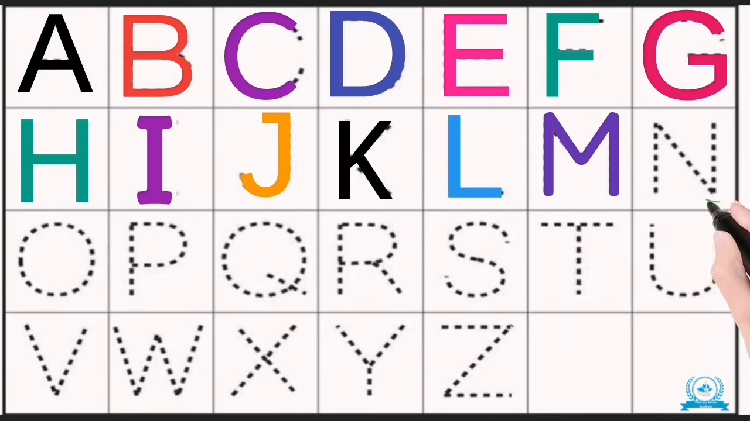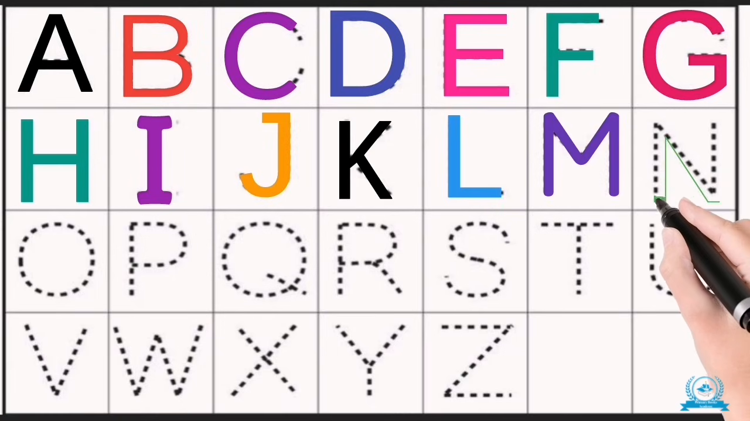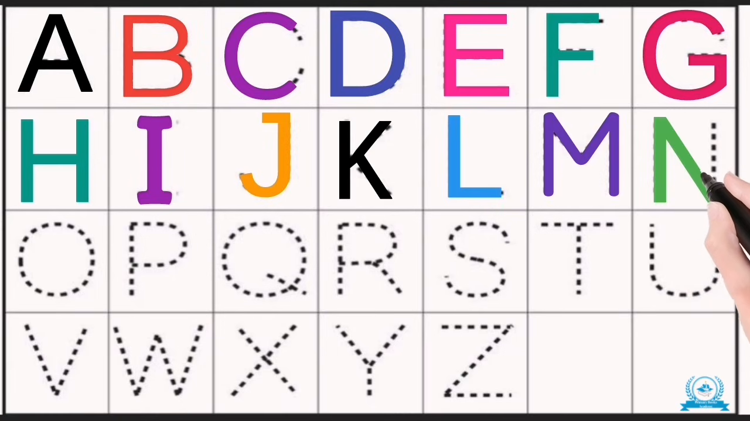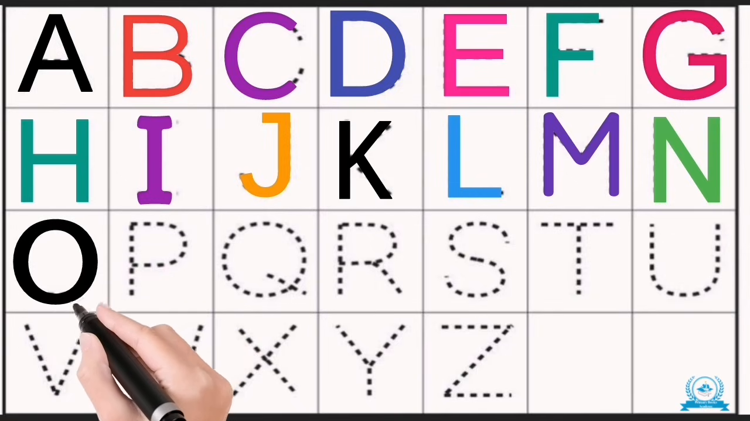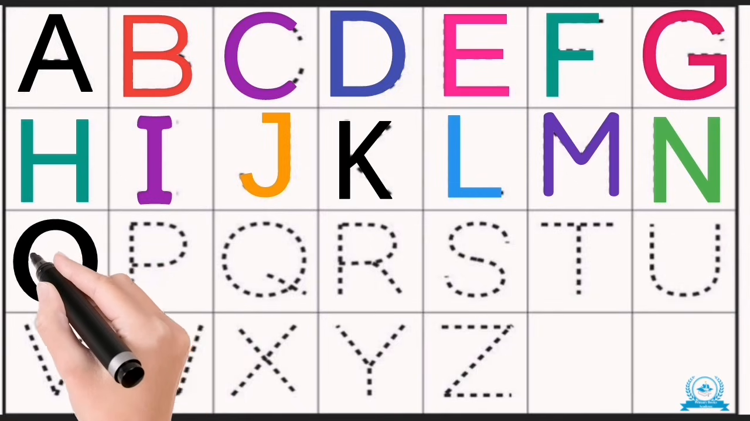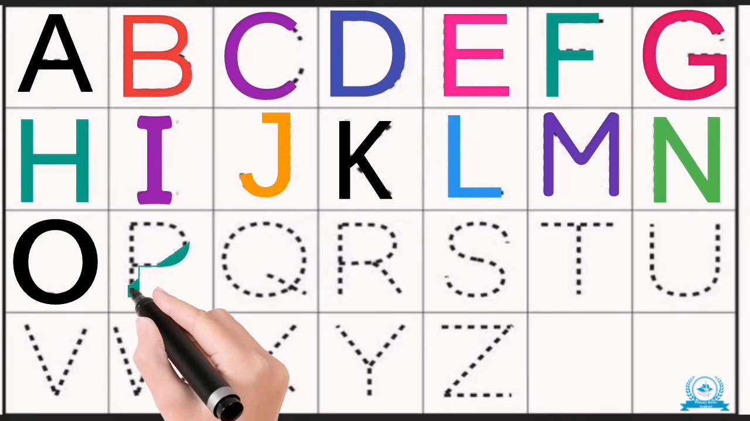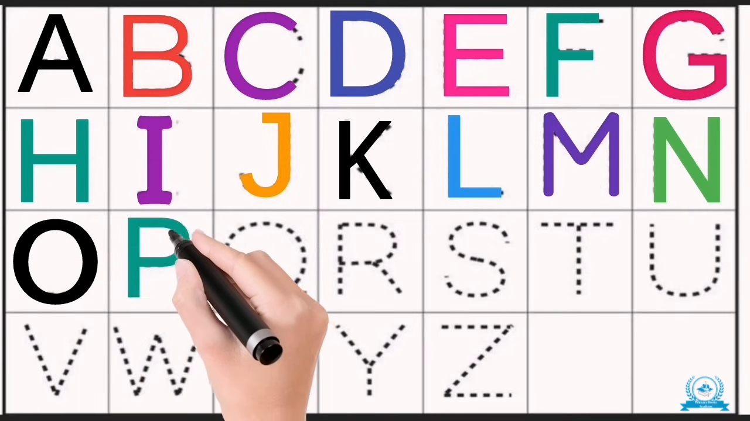N, N, N, trace the N. Slant and line, count to 10. O, O, O, trace the O. Big round circle, nice and slow. P, P, P, trace the P. Line and curve, you can see.